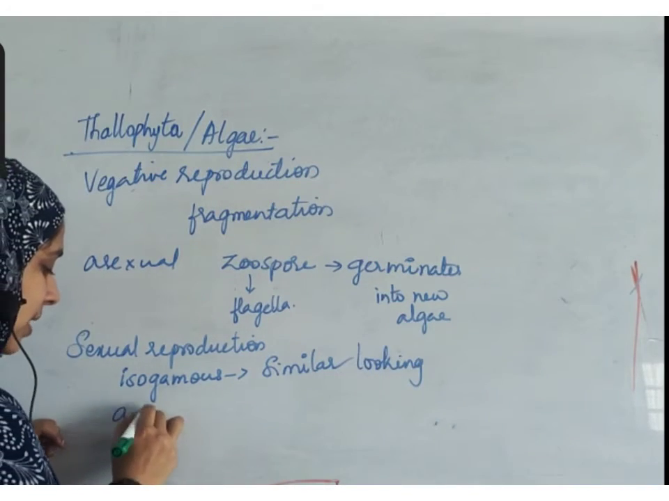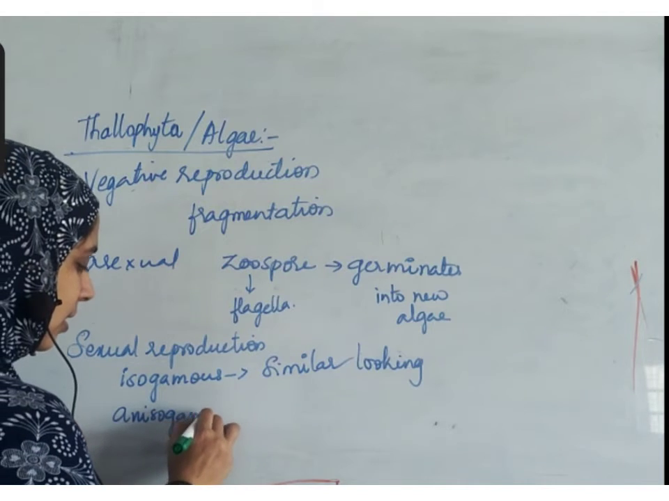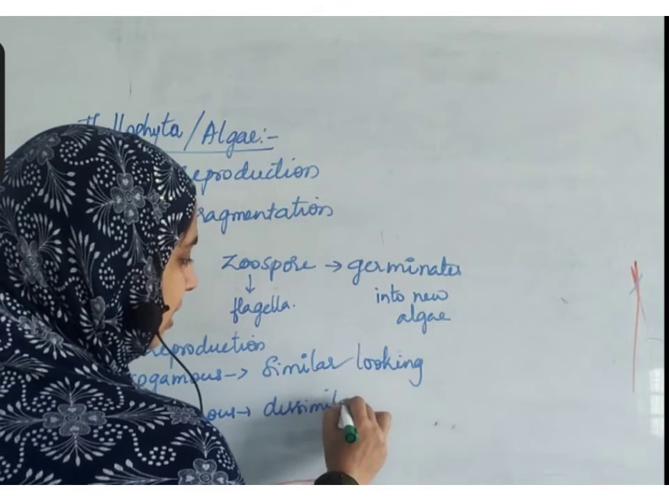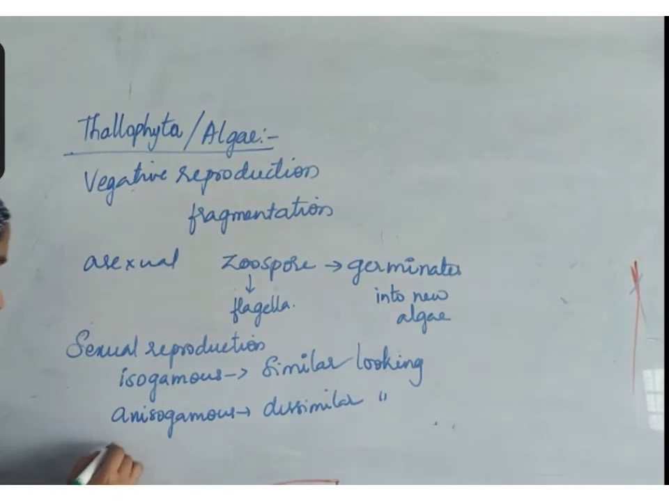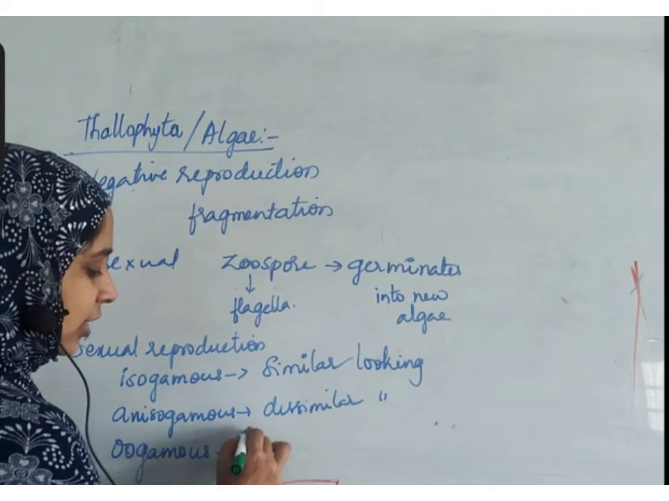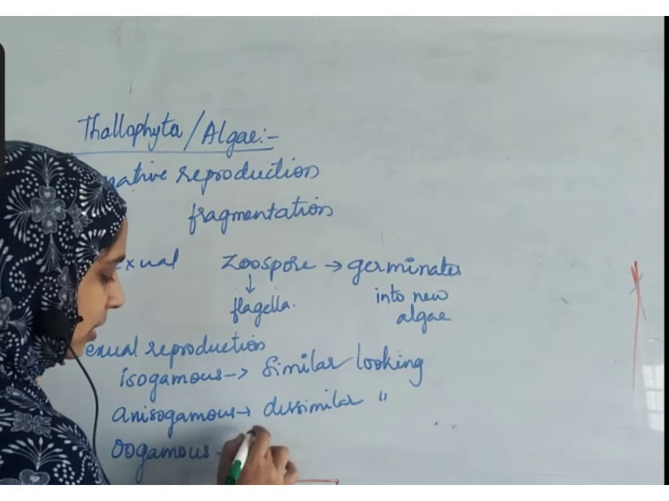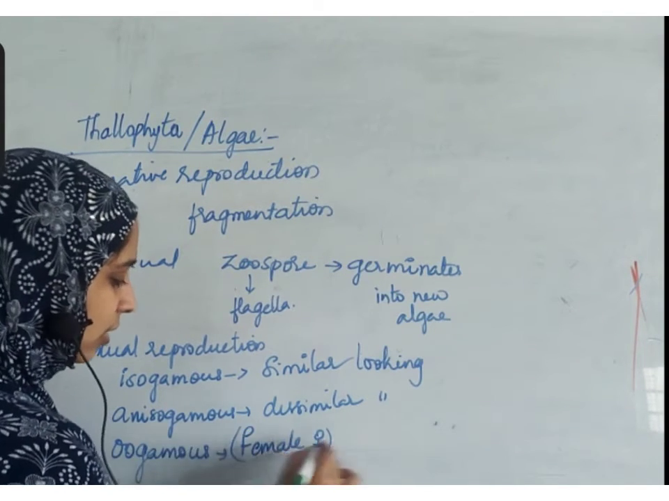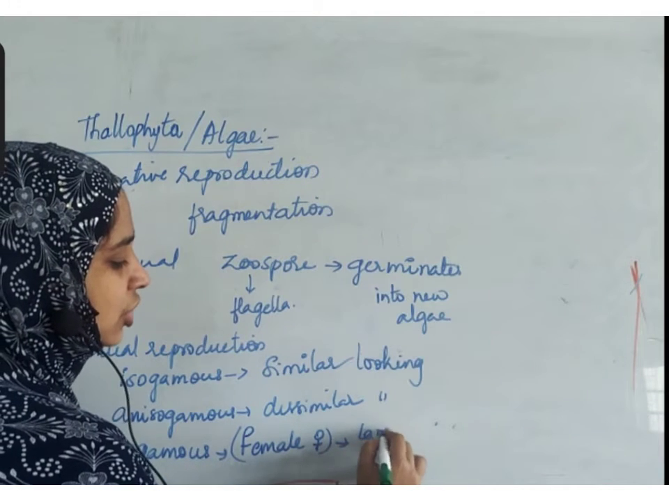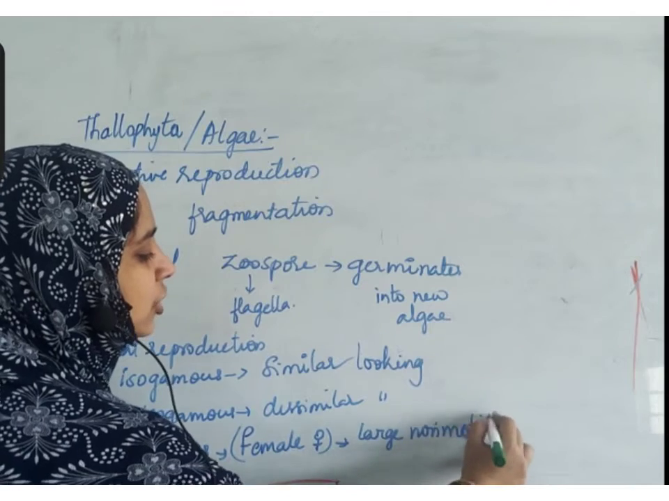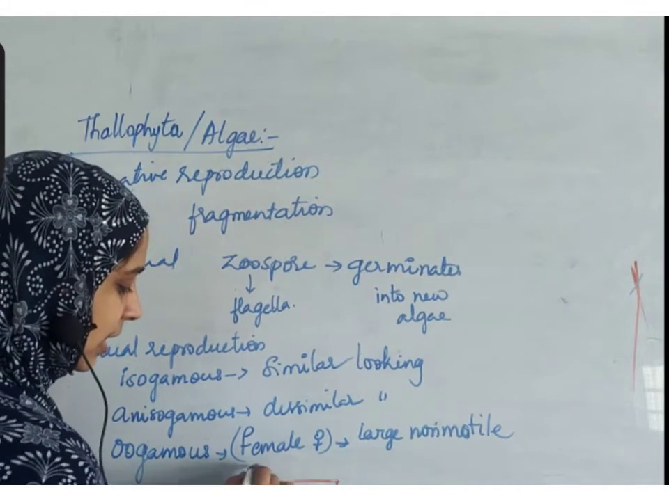Or anisogamous, dissimilar gametes, or oogamous. Oogamous ones have a different character. The female one, this is the symbol for female, is large and non-motile. It does not move from one place to another place.